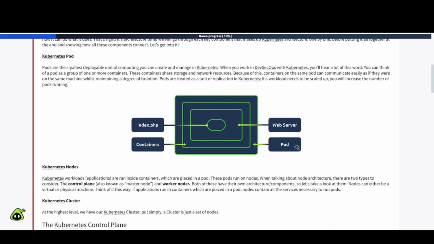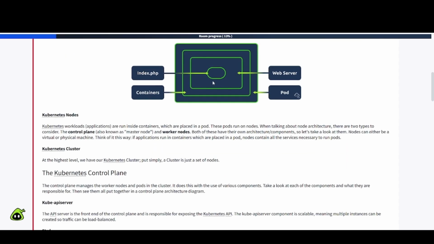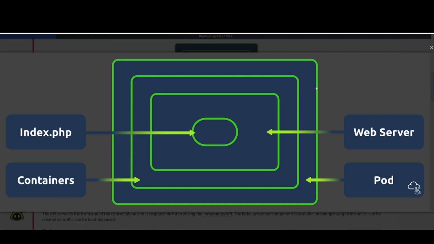Let's get into it. So we have the Kubernetes pod. Pods are the smallest deployable unit of computing you can create and manage in Kubernetes. When you work in DevSecOps with Kubernetes, you'll hear a lot of this word. You can think of a pod as a group of one or more containers. These containers share storage and network resources. Because of this, containers in the same pod can communicate easily as if they were on the same machine, whilst maintaining a degree of isolation. Pods are treated as a unit of replication in Kubernetes. If a workload needs to be scaled up, you will increase the number of pods running. So here's a graphic of what they're talking about.